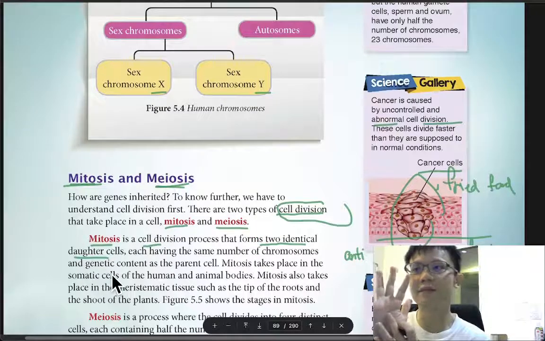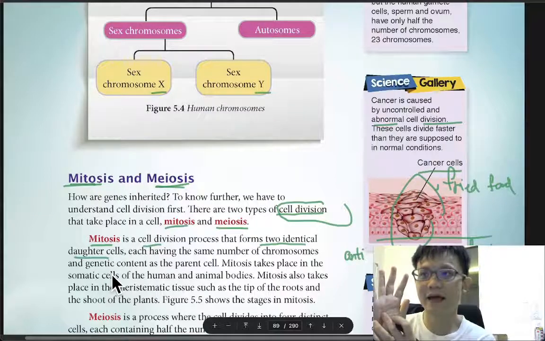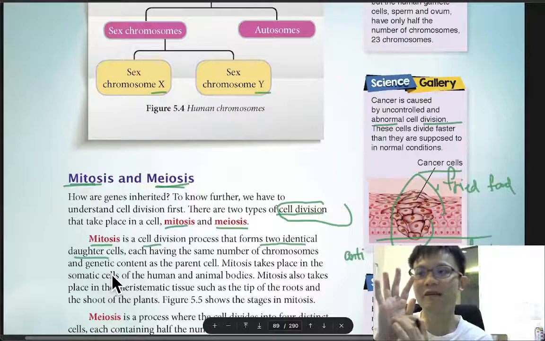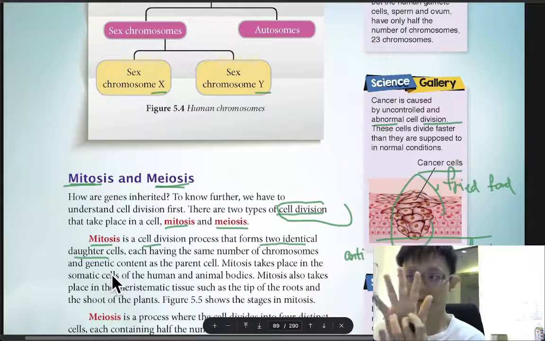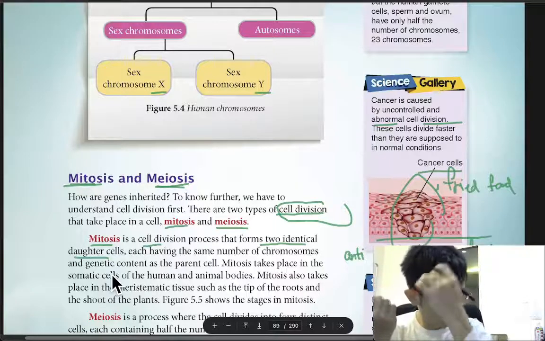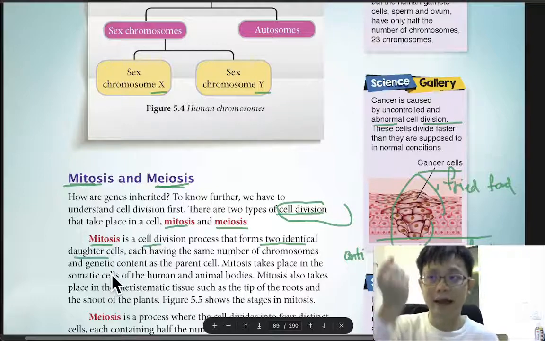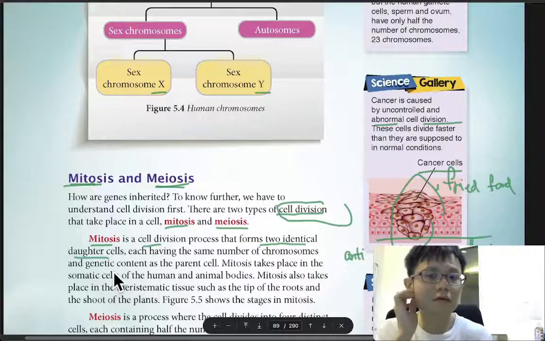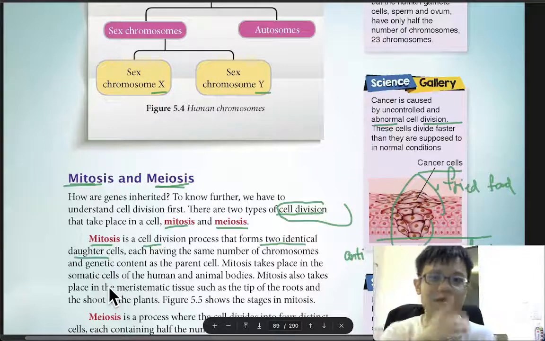It won't become the hair cell, the lip cell, the eye cell, or the brain cell. It will still become the skin cell. If I pull my hair out, the hair will continue to grow, but it is growing hair cells. So it will be the same. The thing will continue to grow by itself.